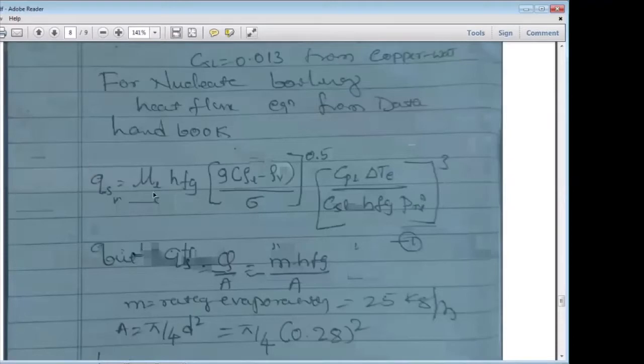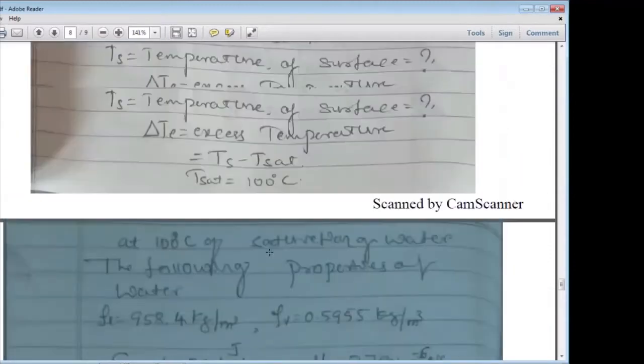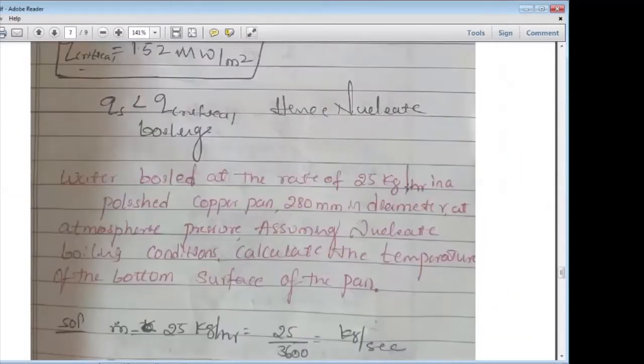But you need to calculate the excess temperature delta T. For that, you need to calculate the heat flux. Heat flux is equal to capital Q divided by A. But capital Q is equal to m into hfg. hfg you noted down already. m is given in the problem statement, 25 kg per hour.